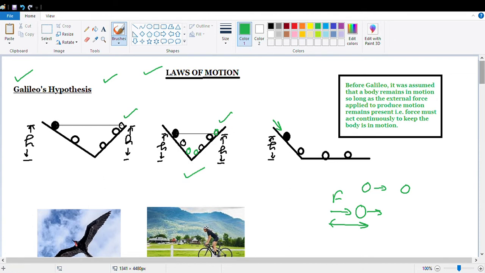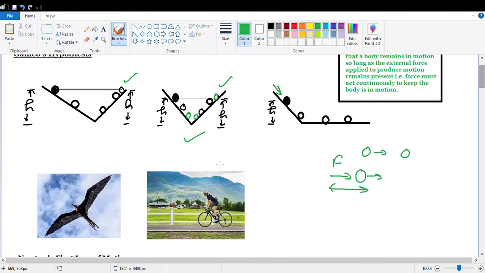Now to convince the scientists of that time, he gave examples as well after performing his experiment. Like, if you see birds flying in the sky, the birds without flapping their wings can keep on moving in the sky. They are not applying any effort, but at a certain height the birds keep on moving. When you are cycling, you keep on pedaling, and after some time you stop pedaling, but thereafter also your cycle will keep on moving in the forward direction. It will move a certain distance, then it will come to rest.